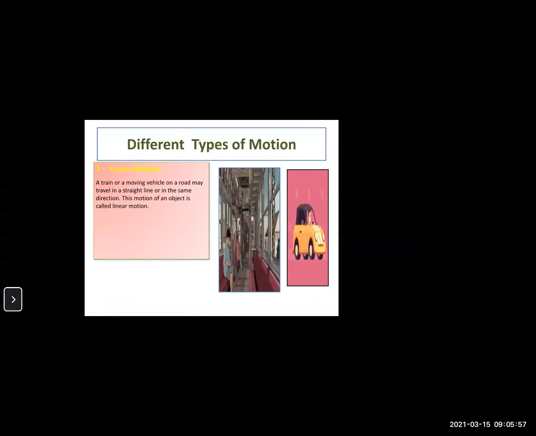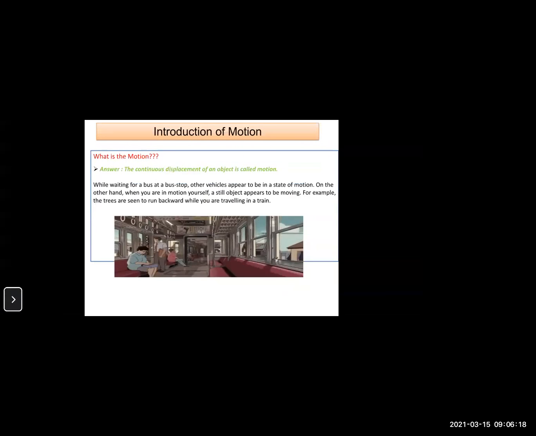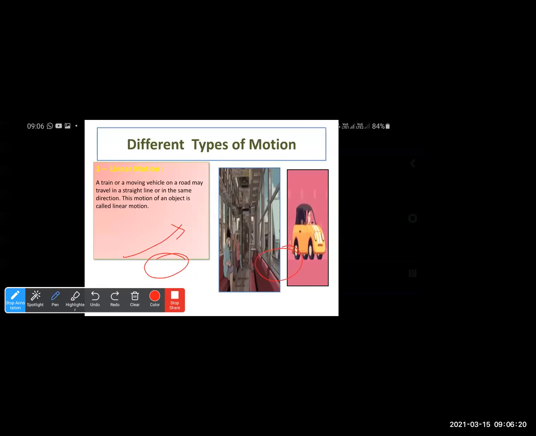The first one is the linear motion. Again, we are taking an example of the train or a bus. You all know that a train normally travels in a straight line or in the same direction. So the motion of an object like this is called linear motion. If this is a track, the train will travel in a straight line. If a bus has to move through a highway, that bus is going to travel in a straight line through the highway. So that motion of an object will be called as linear motion.